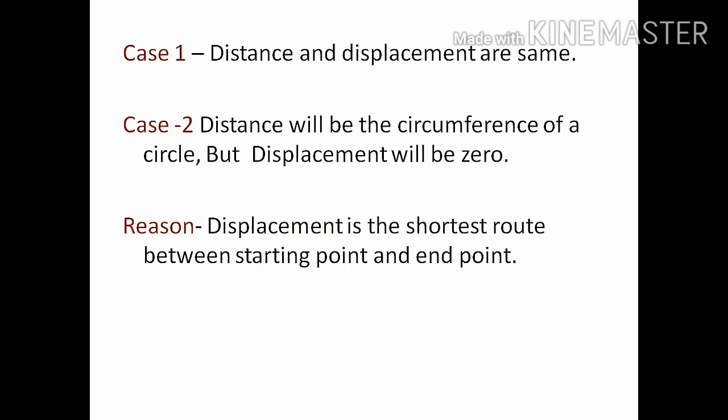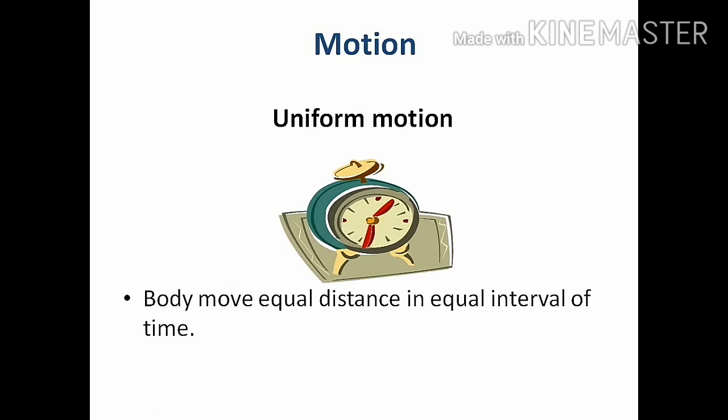Then comes the motion. In motion, we say that motion is of various types. It may be uniform motion or a non-uniform motion. Let us discuss uniform motion. Now, what is uniform motion? If we see, there is an example of a clock I have given over here. In this, the body moves equal distance in equal intervals of time.